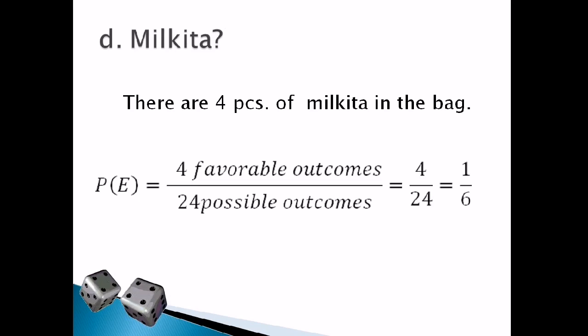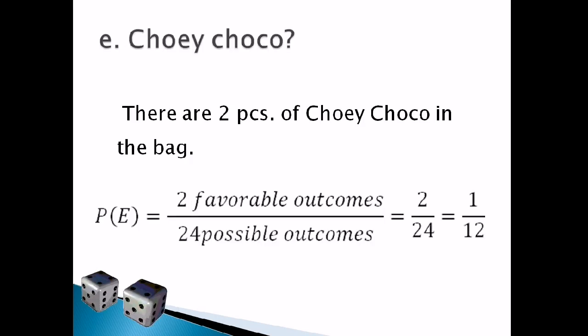How about milkita? So, there are 4 milkita. So, that is 4 over 24. And then, lowest term is 1/6. So, therefore, the probability of selecting milkita is 1 over 6. Last, how about chewy choco? So, there are 2 pieces of chewy choco. That is 2 over 24. Lowest term is 1 over 12.